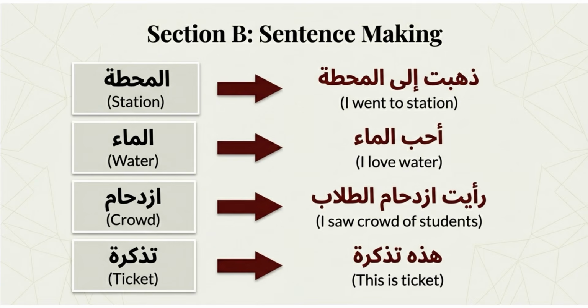And tadhkira is an object. تذكرة, its meaning is ticket. هذه تذكرة، هذا قلم، هذا كتاب، هذه قلنسوة، هذه حقيبة، like that. Before a topic we can use هذه simply. Okay, so we can choose any two of these words. No need to write all words.